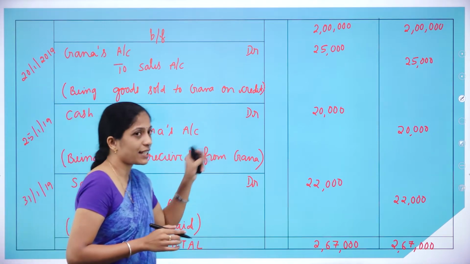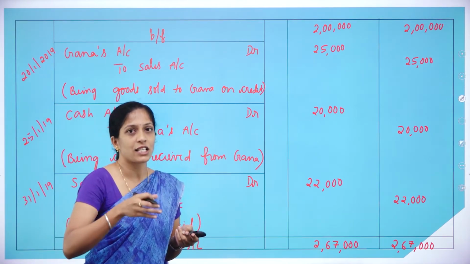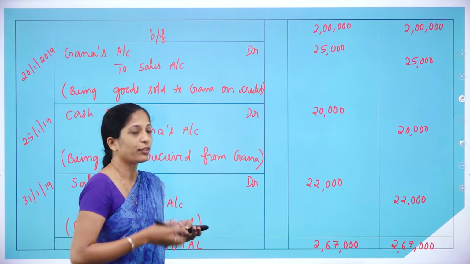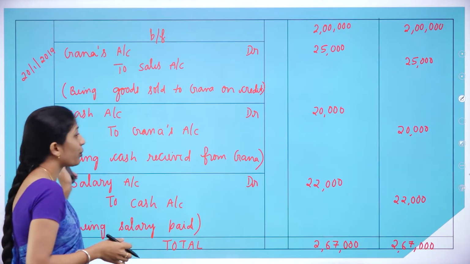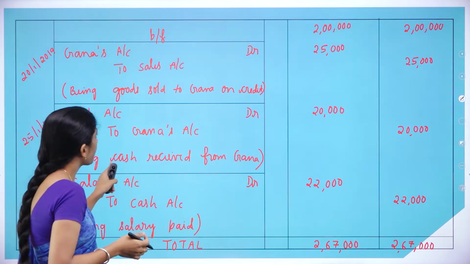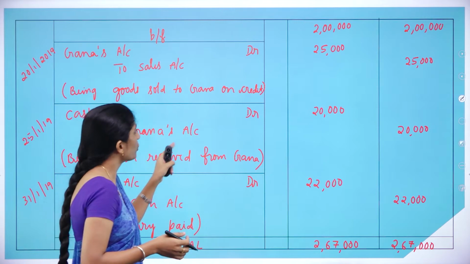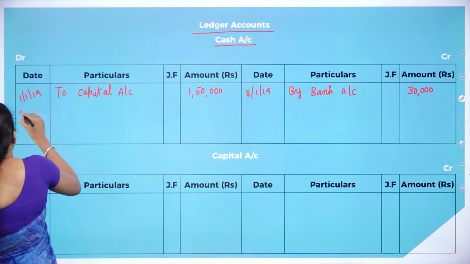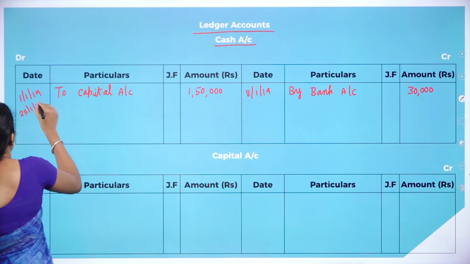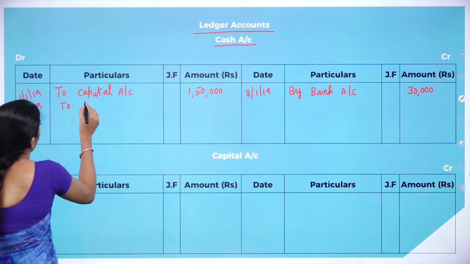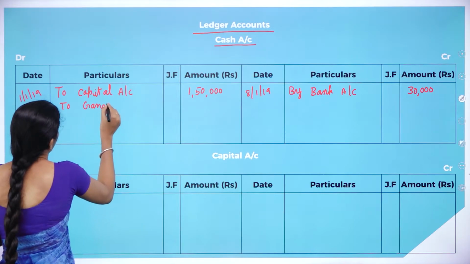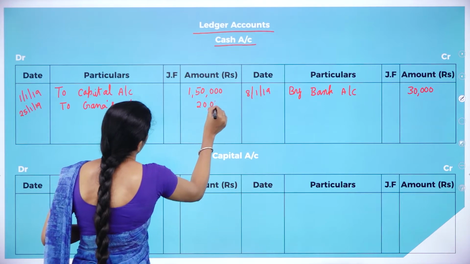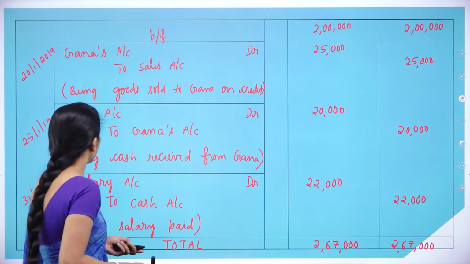Since it has been credited, we have to record it in the debit side of the cash account. In the debit side, we record it as 25/1/2019, to Ghana's account 20,000.